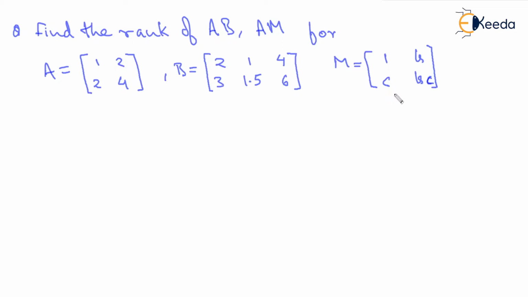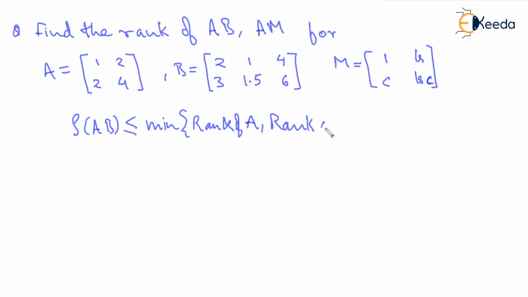So far, there's a property which we have learned. Rank of product of two matrices is less than or equal to the minimum of rank of A and rank of B. So that means out of A and B, if A is having rank 1 and B is having rank 2, the product AB cannot have rank more than 1. It can be 1 or less than that, right? Minimum of rank of A and rank of B.